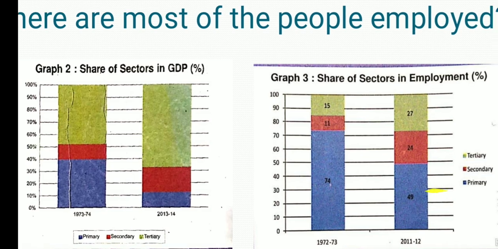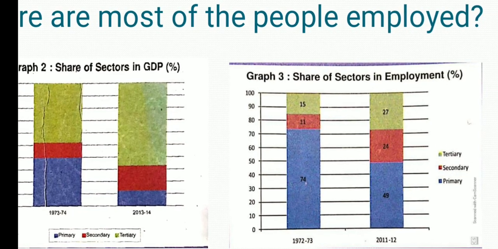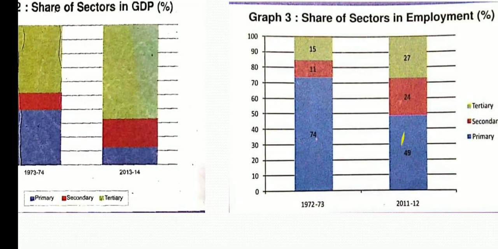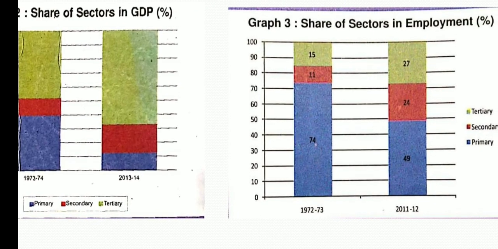Here also you can see share of sectors in employment. This is the basic reason why this GDP is showing so. Beta, if you see the graph in 1972-73, the main contribution in the employment is by the primary sector, that I have already discussed. 74% are working in the primary sector, and in secondary only 11, and tertiary only 15. So this is the condition.